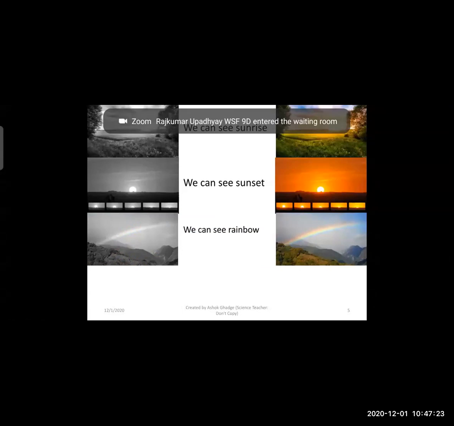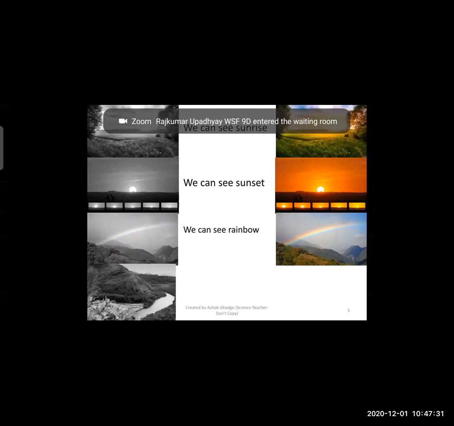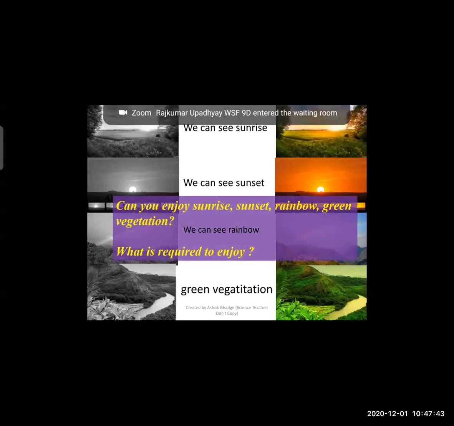That will be the better picture, that we will see the seven colors in this. That is vegetation, green vegetation. So that is what the green vegetation looks like. So what is the main difference between these pictures? You can't enjoy the left side, but if we see the right side pictures, you can enjoy those pictures.